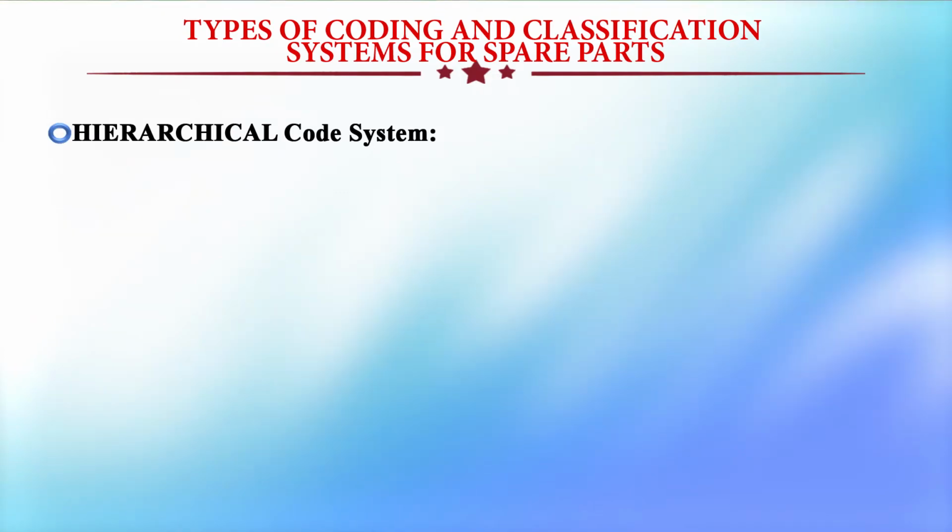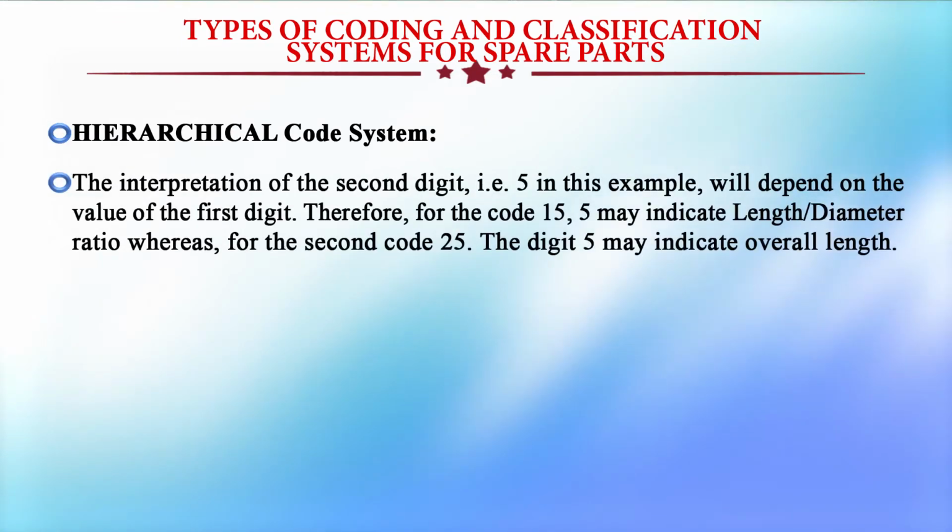Then in a hierarchical code system, the interpretation of the second digit, that is 5 in this example, will depend on the value of the first digit. Therefore, for the code 15, 5 may indicate length or diameter ratio, whereas for the code 25, the digit 5 may indicate overall length.